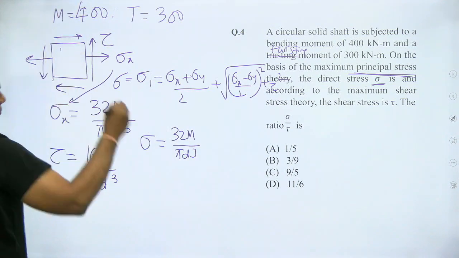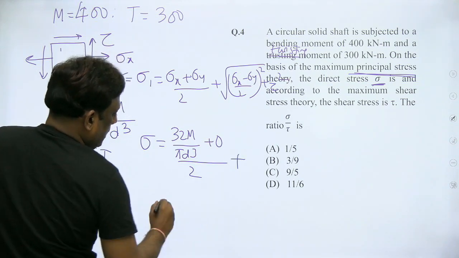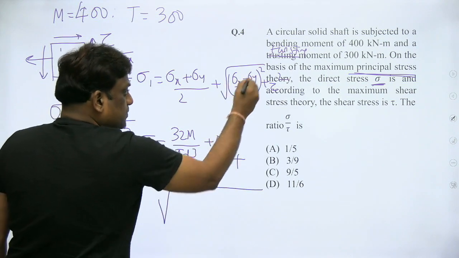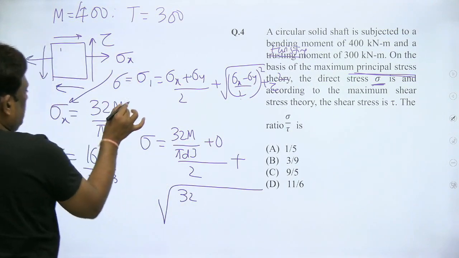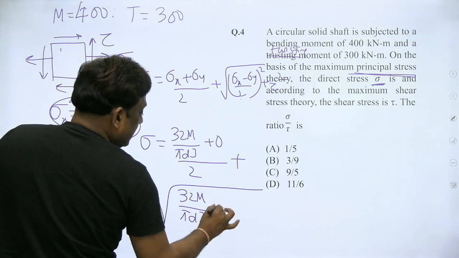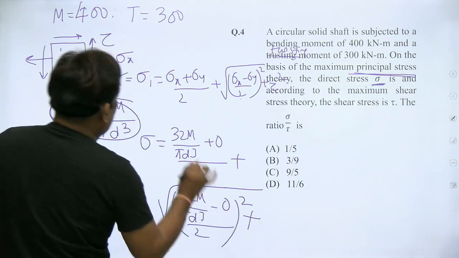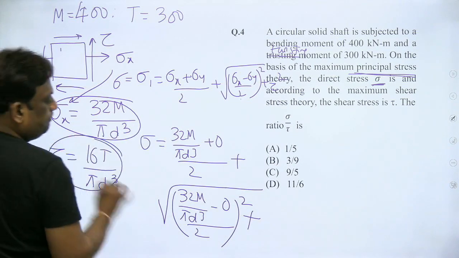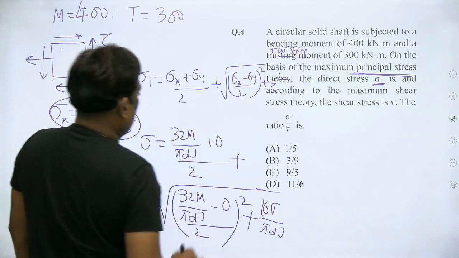There is no sigma y, therefore it is 0 by 2 plus, so I'll write here under root of sigma x minus sigma y by 2. That is, sigma x is 32 M by pi d cube, minus sigma y which is 0, by 2 whole square, plus tau square. What is tau square? 16 T by pi d cube. Okay, no problem at all.